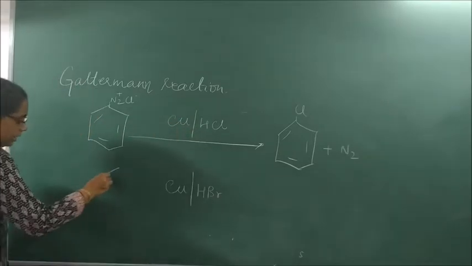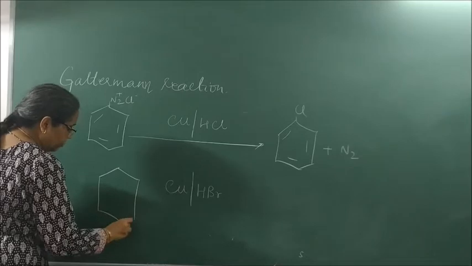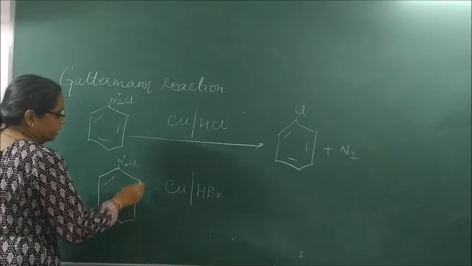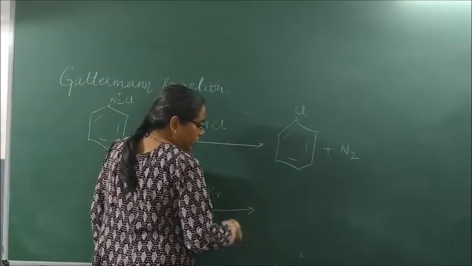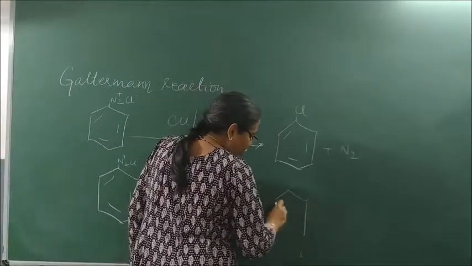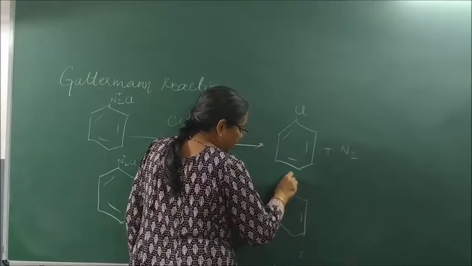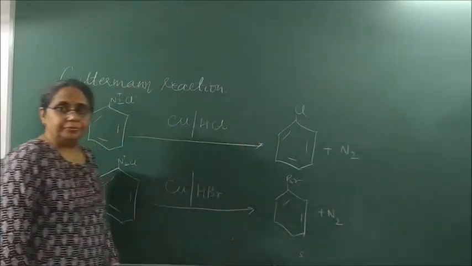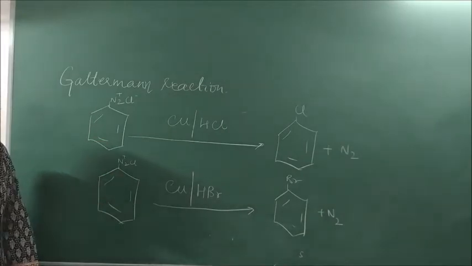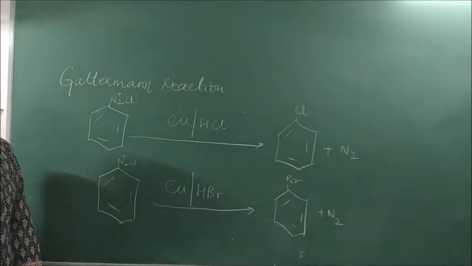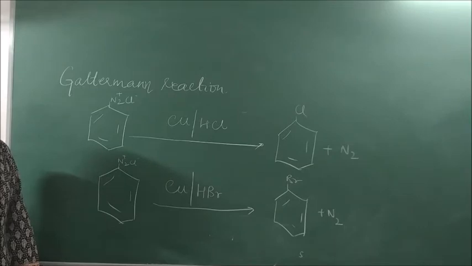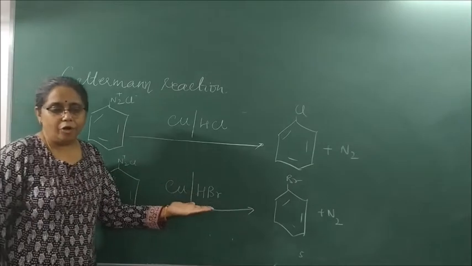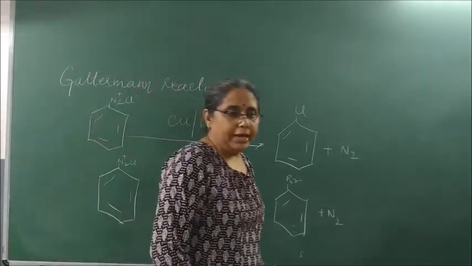So if I take another reaction, N2+Cl-, and I react it with copper and HBr, I get bromobenzene plus N2. Clear? Please write. N2+Cl- forms bromobenzene and N2.